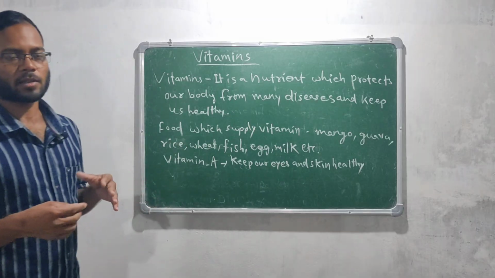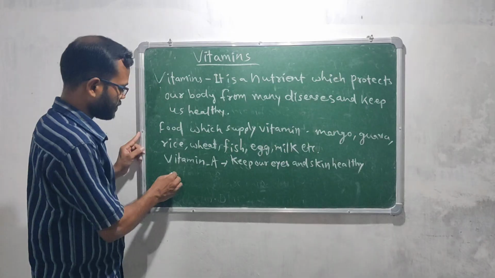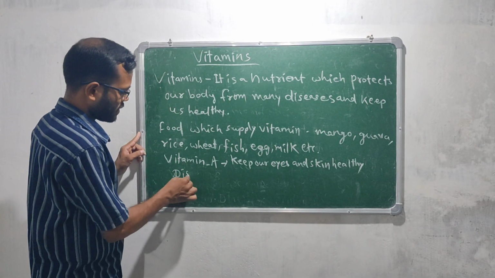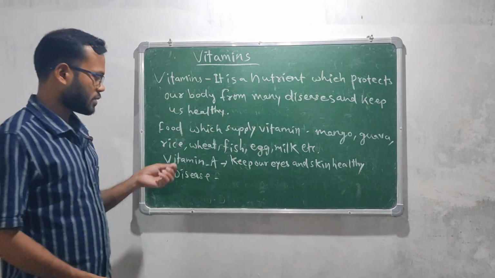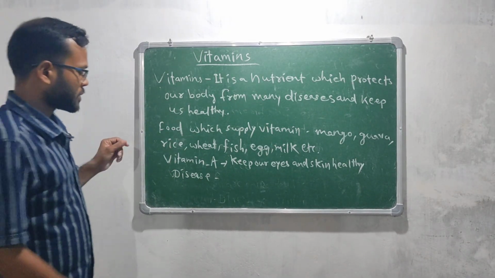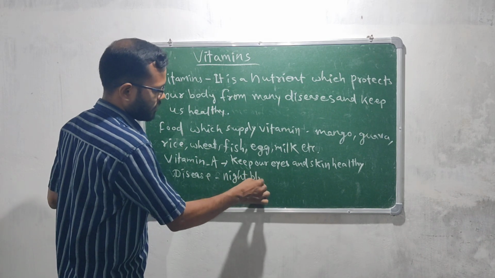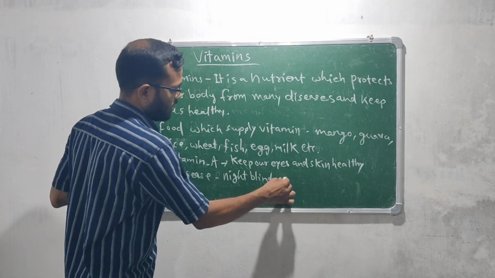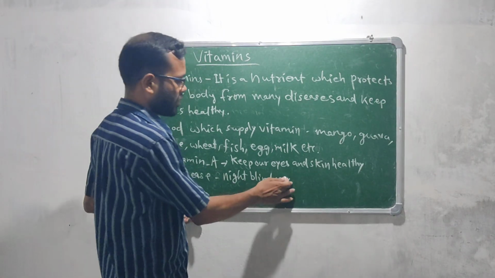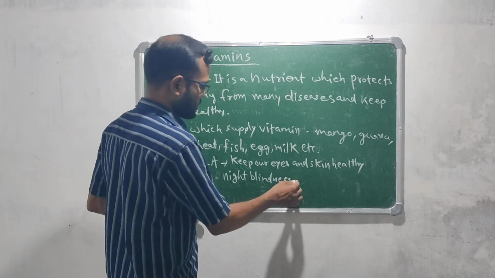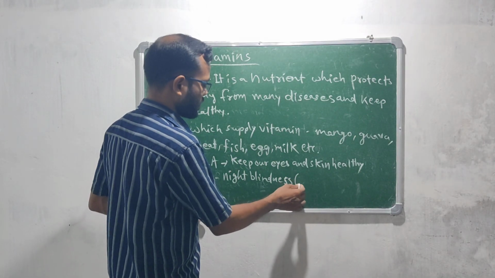If there is insufficient vitamin A, what will happen? A disease occurs due to deficiency of vitamin A. The disease is night blindness. What happens in night blindness? In night time we cannot see.